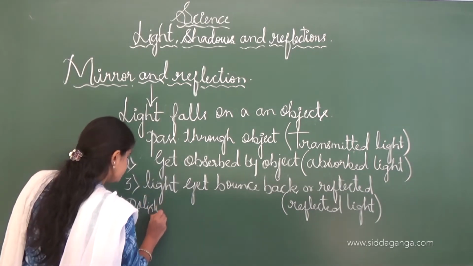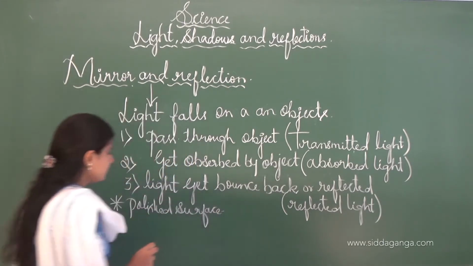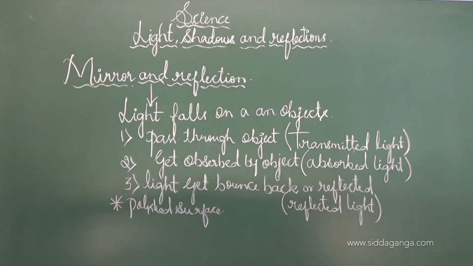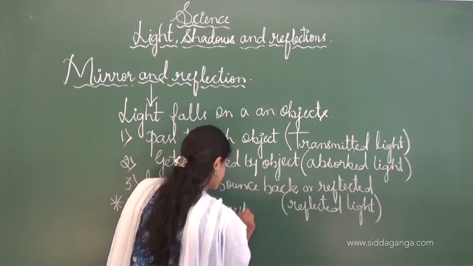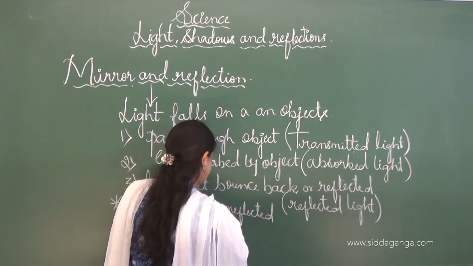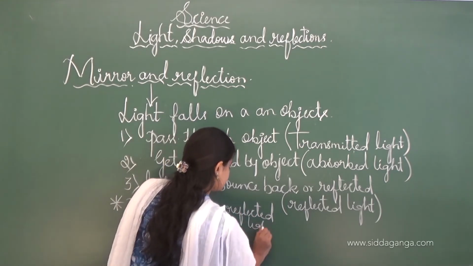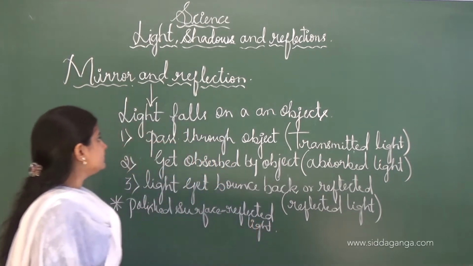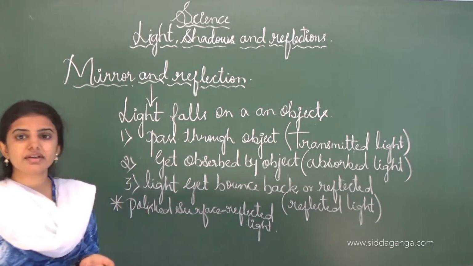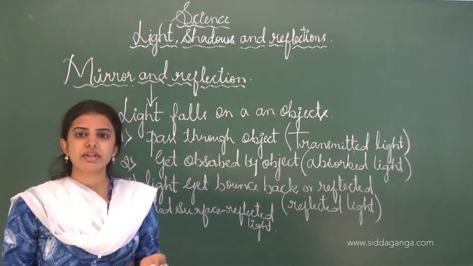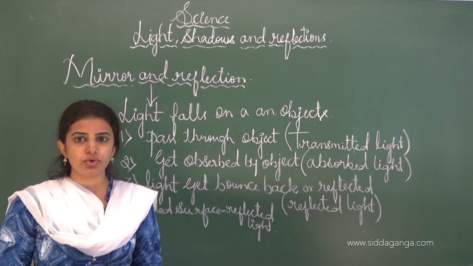And the polished surface or the shining surface reflects most of the light. As I told you, with a mirror, when the light falls on the mirror, it will reflect back to us, and we can see our own image in the mirror.